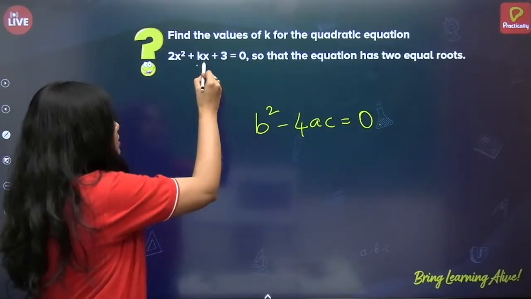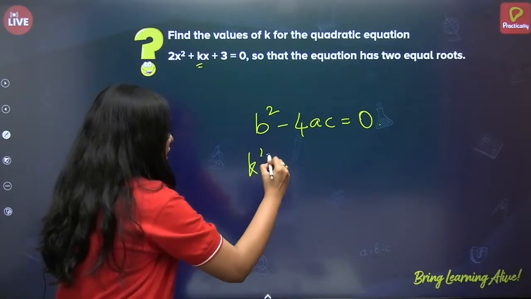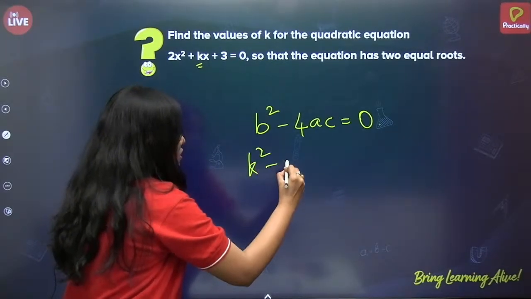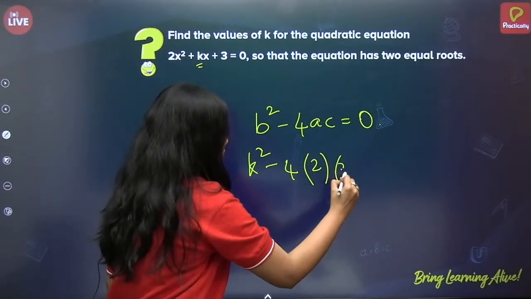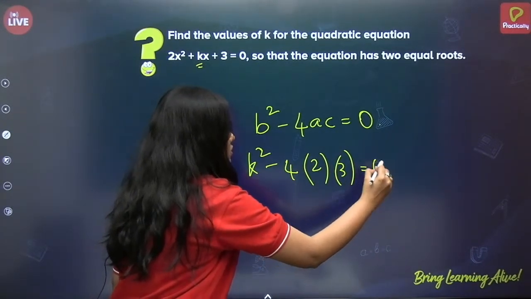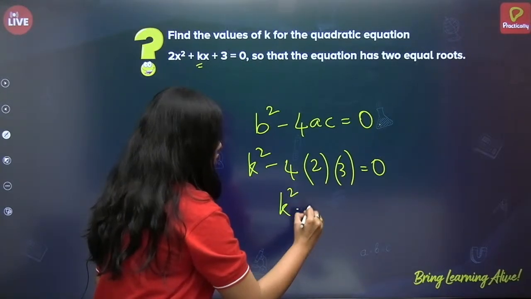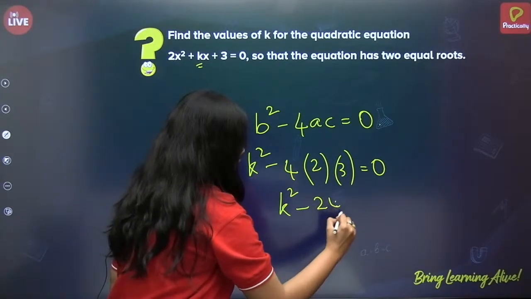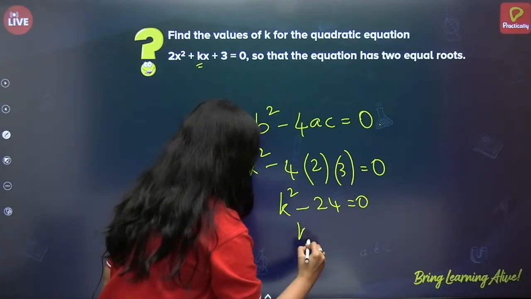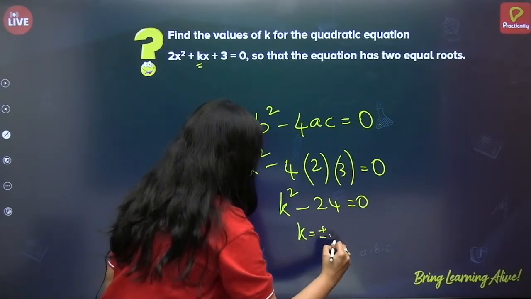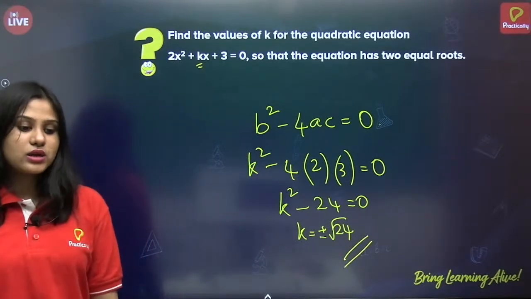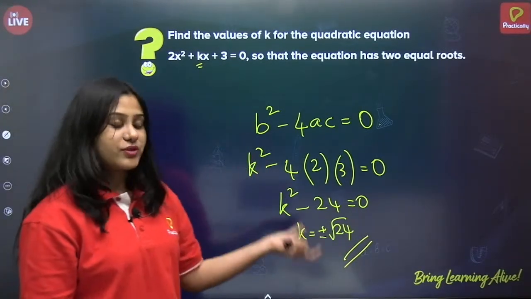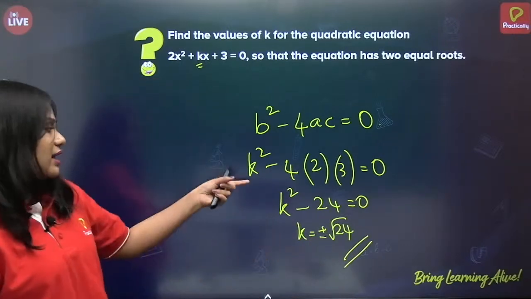What is b? k. So k square minus 4 of what is a and c? 2 and 3. So k square minus 4 times 2 times 3, that is 24, is equal to 0. So k equals plus or minus under root 24. Right? So we have used the concept of discriminant and found the value of k.